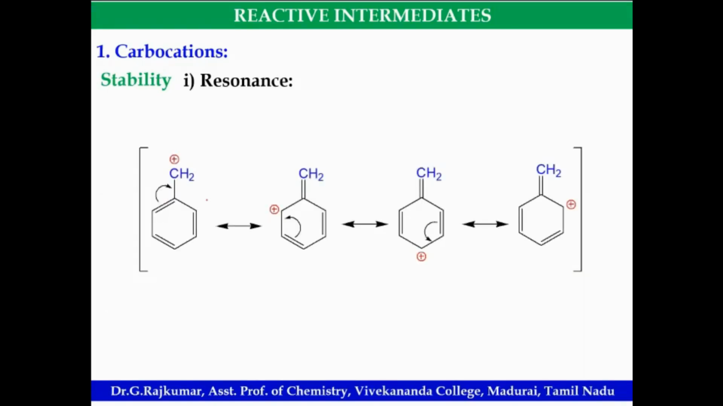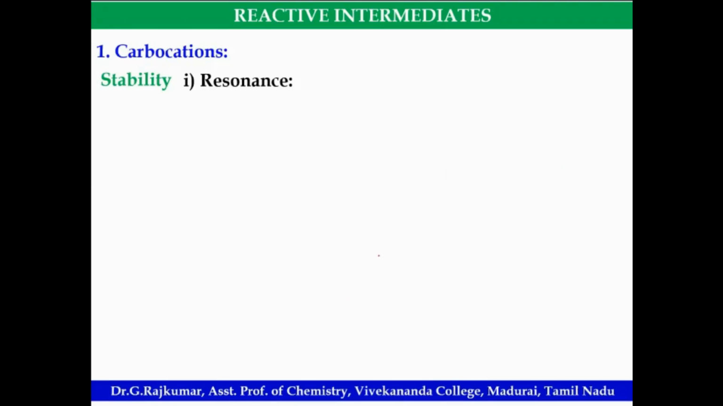Look at this benzyl carbocation, more resonance structures. Benzyl carbocation நிறைய resonance structure இருக்கு. Hence this is more stable, even more stable than the previous one. Predict the stability of these two carbocations. This is A, this is B. Which is more stable? A, because resonance structure is possible. This charge can be delocalized. This is more stable.